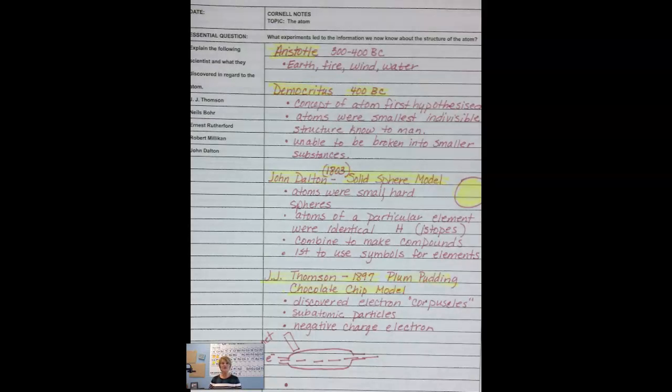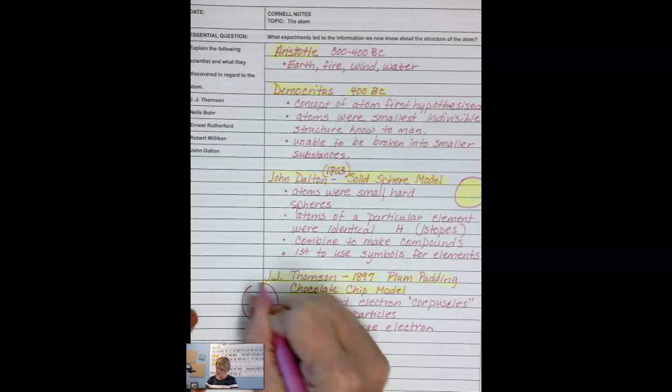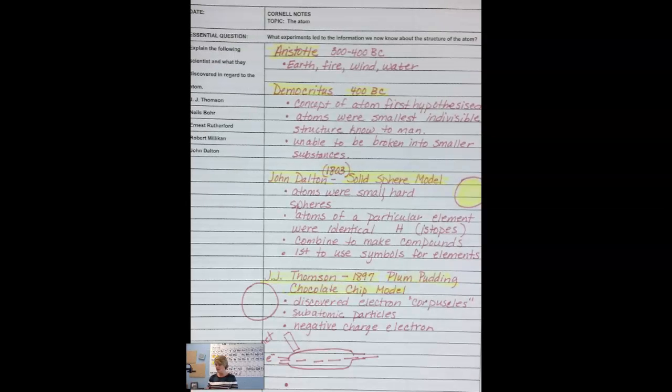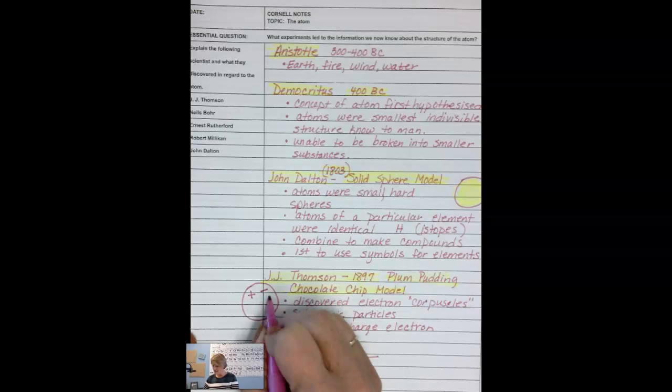I kind of call it the chocolate chip with some nuts in it model. Basically, he's still going on Dalton's solid sphere model, but now he's saying that inside that solid sphere, we have positive and negative charges that are just kind of floating around inside there.